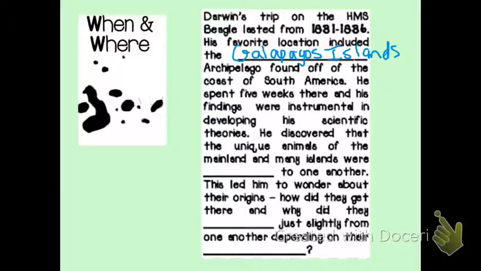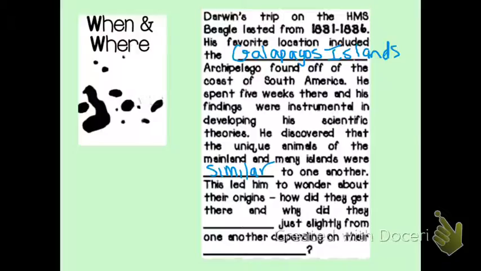So on the different islands, he had discovered that unique animals of the mainland and many islands were similar to one another. So he's noticing that even though they're far away from the mainland, we still have traits that are similar to those on the mainland out here on these islands. So this began to lead him to consider where do these animals come from? How did they get there?